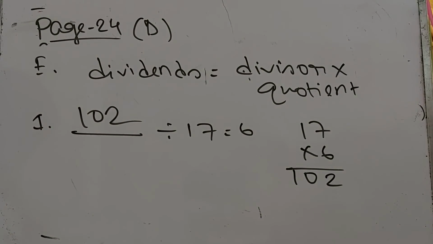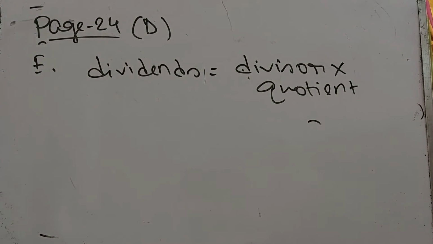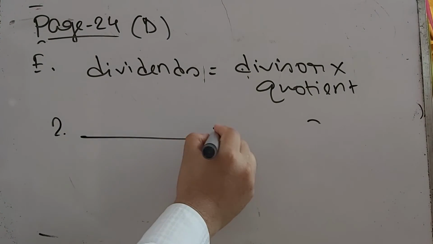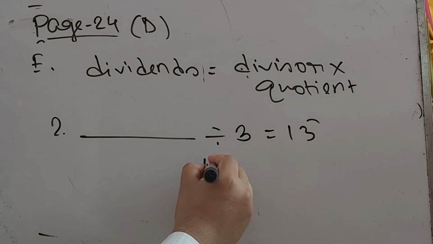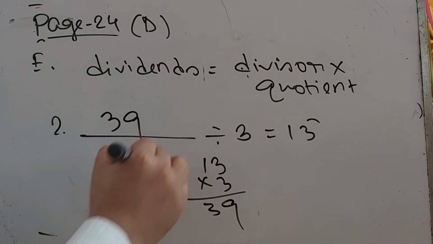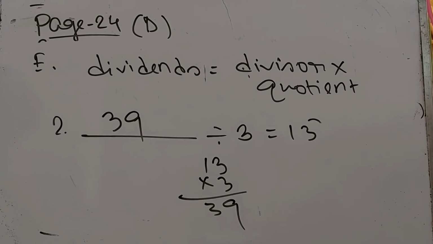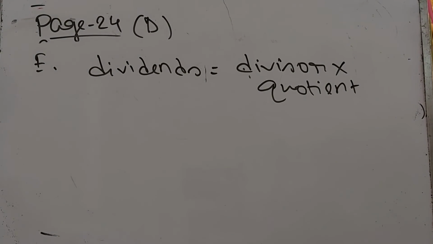Now number 2, that is dash divided by 3 equal to 13. So we have to multiply 13 times 3. So that is 39. So 39 will be the answer of number 2. Very simple problem. Now number 3.